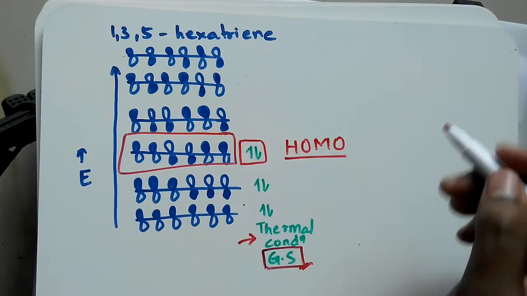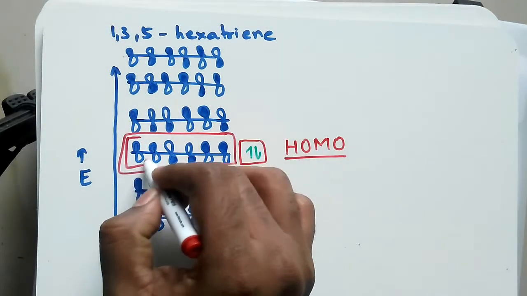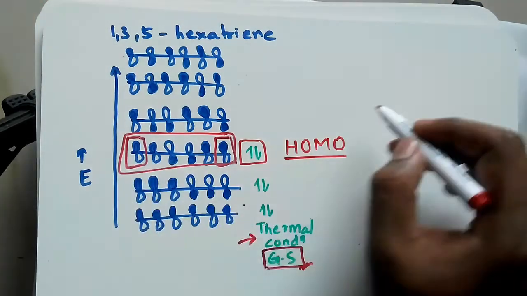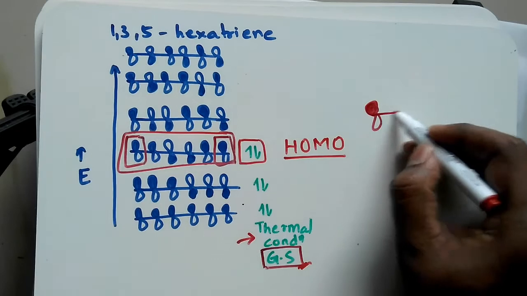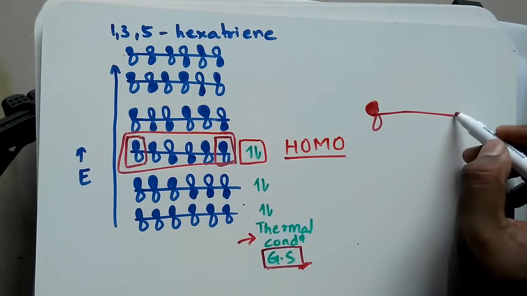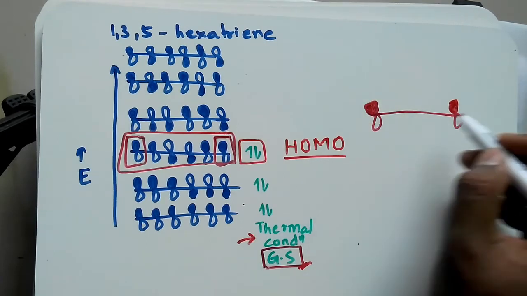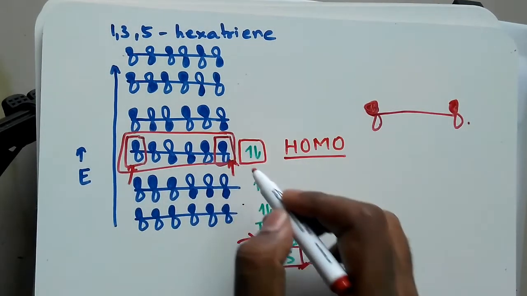In the previous video also I have explained that we are concerned only about the last lobes. What is the first lobe over here? The phase is up here, and here the phase is again up. So we are concerned only about this lobe and the last lobe.